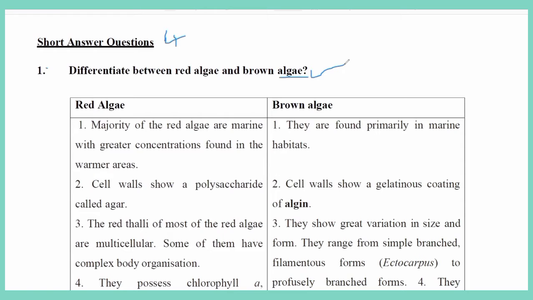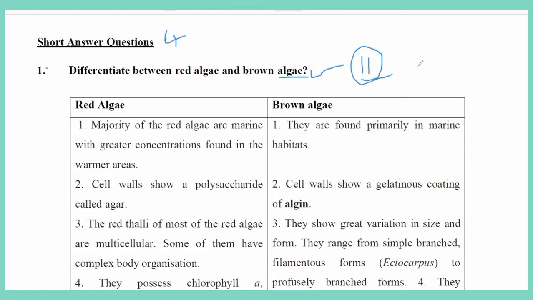Algae generally have 11 classes, but in intermediate level we will study only 4 classes, that is Chlorophyceae, Rhodophyceae, Phaeophyceae and Xanthophyceae.